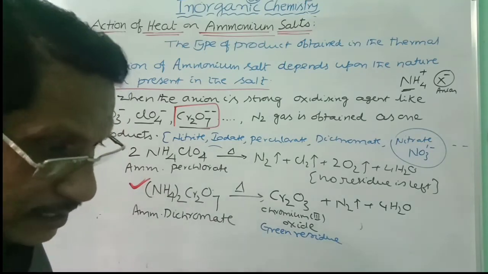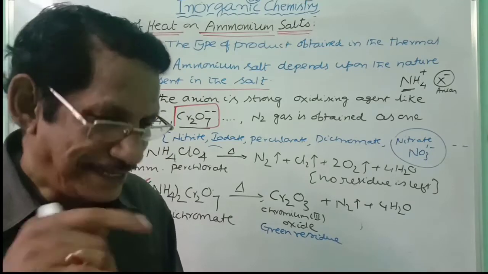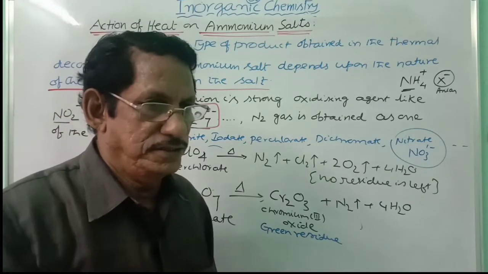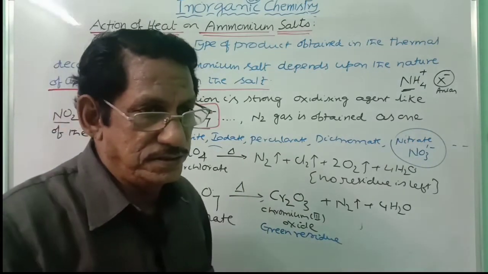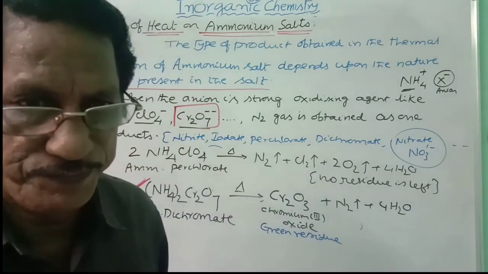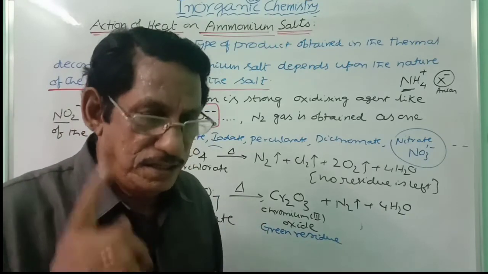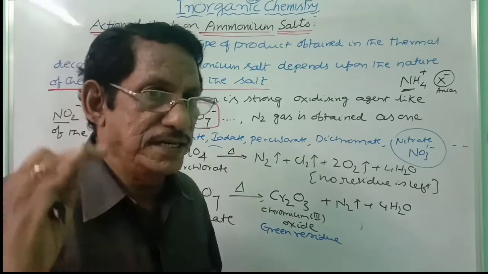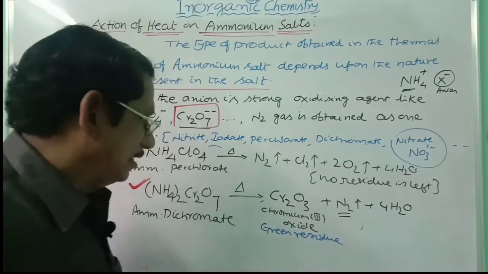So nitrogen gas can be obtained by the action of heat on ammonium nitrite, NH4NO2. The other one is ammonium dichromate. Only nitrogen gas is obtained. But in other cases, along with nitrogen, Cl2, I2, oxygen and other gases are also obtained. So separation becomes difficult. So if you want only nitrogen gas, ammonium nitrite and ammonium dichromate on heating, these are the two important methods for the preparation of nitrogen gas.